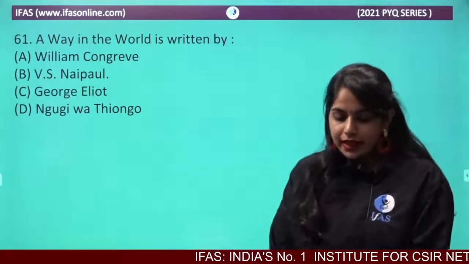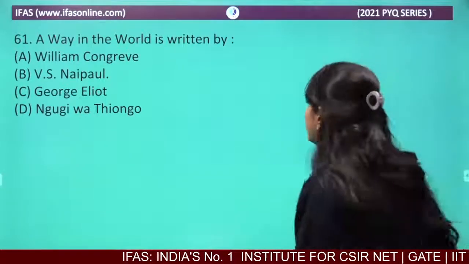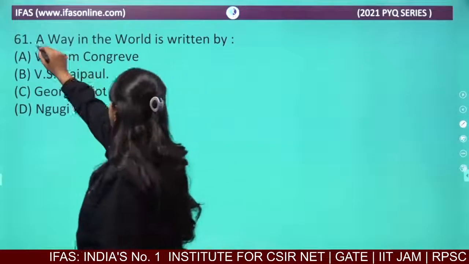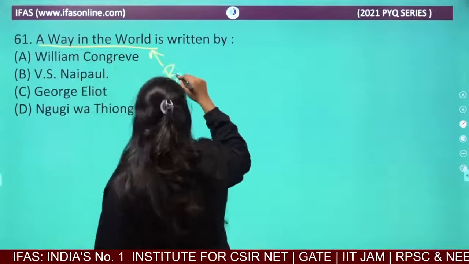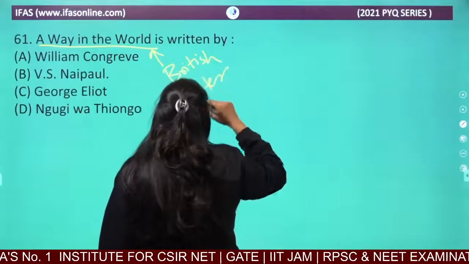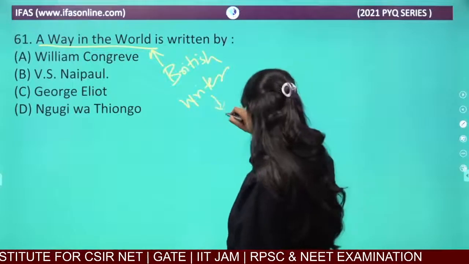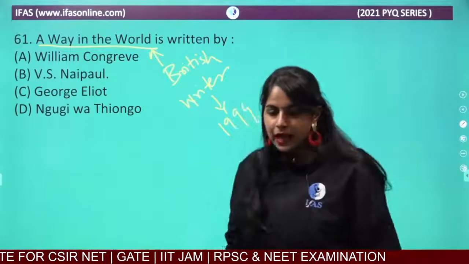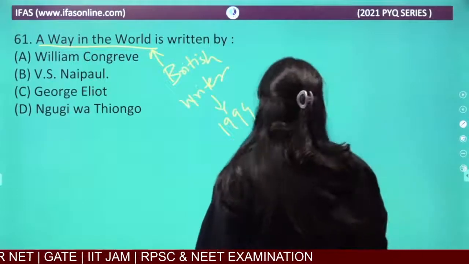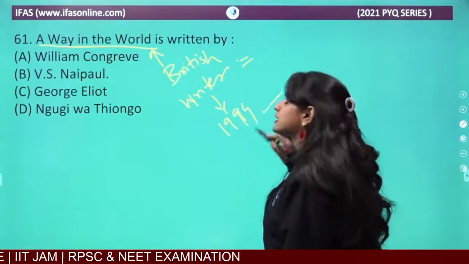I'll give you one hint first of all: this work was written by a British writer, and it was written in 1994, which means it was in the 20th century.